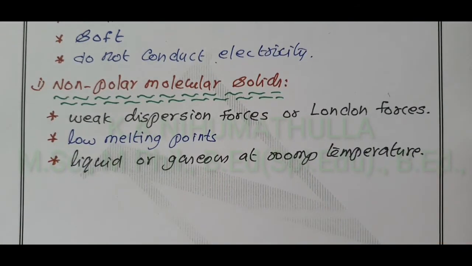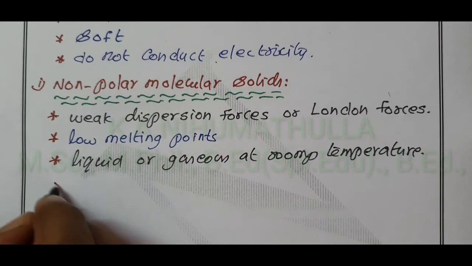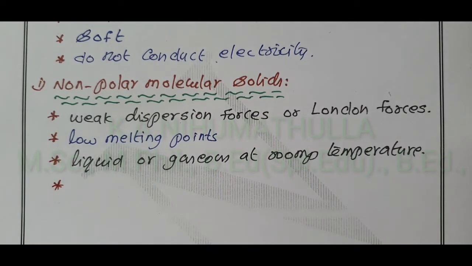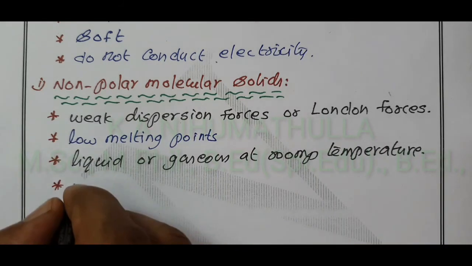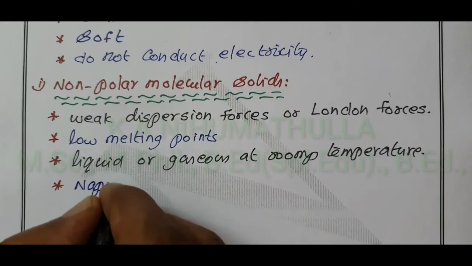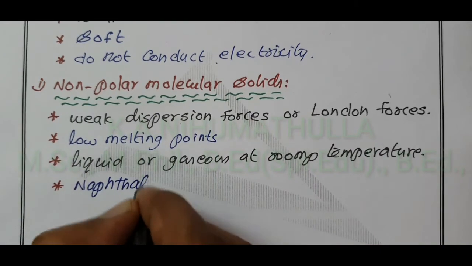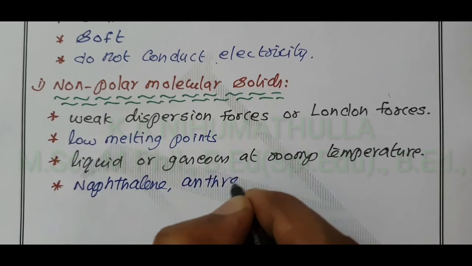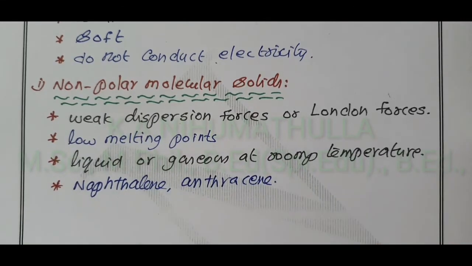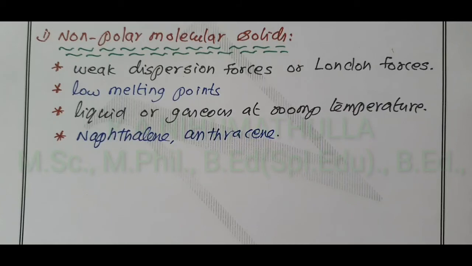We know the examples of non-polar molecular solids are mostly organic compounds. They are naphthalene and anthracene. Anthracene is an example of a non-polar molecular solid.